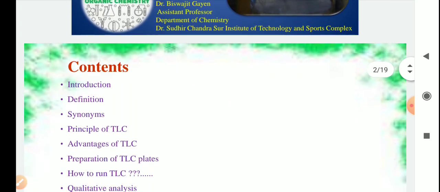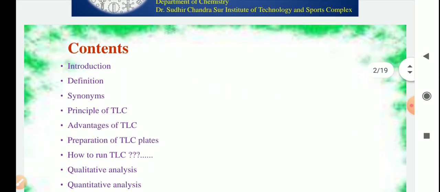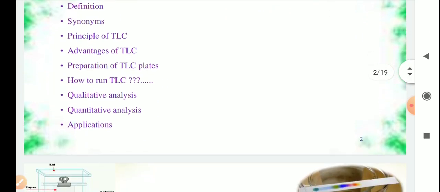So today in this lecture, I mainly want to discuss what thin layer chromatography is, then the principle of TLC, then the advantages of TLC, then quantitative and qualitative analysis by means of TLC, and lastly, which is very important, the applications.